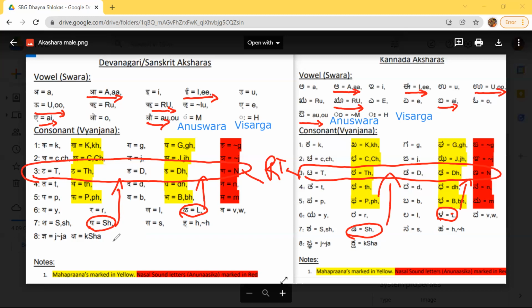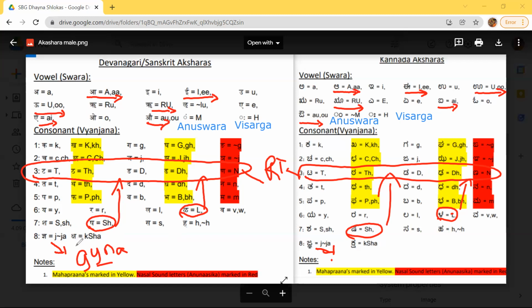And then this gnya. This gnya sound has ga, ya and na. So it is gnya, not gna. There is no gna. You should also add a ya for that gnya sound.